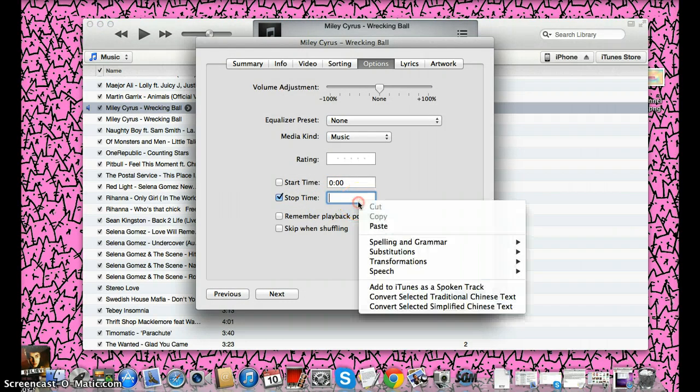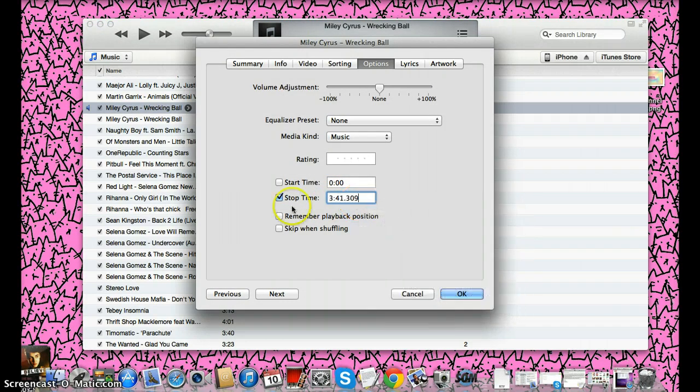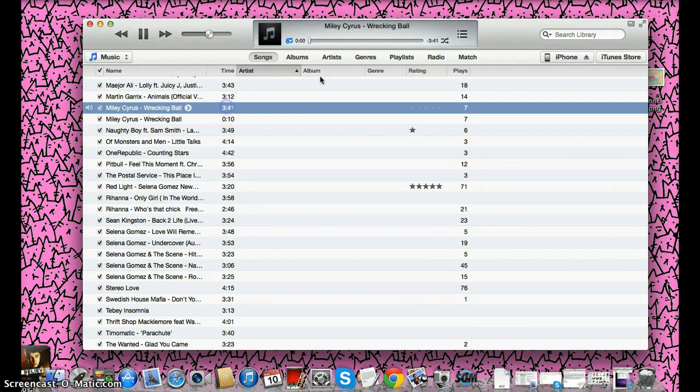And then you're going to paste the time that I told you to erase, uncheck the boxes and click OK. And do this for the original version, by the way. So for the song we just fixed, it's going to play the whole song, but the bottom one is the ringtone version.